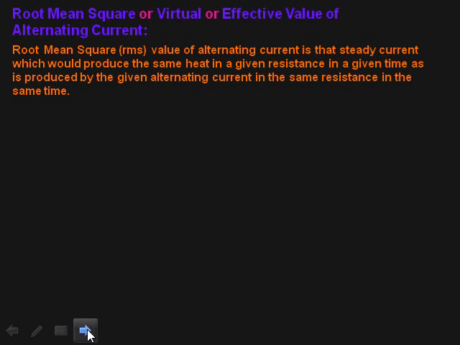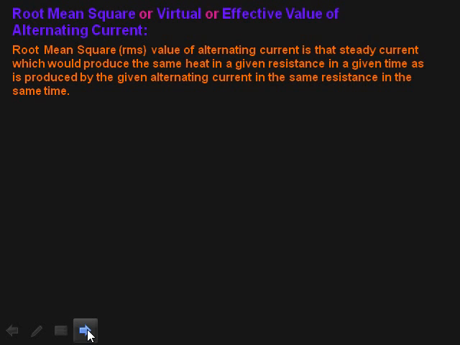Now, RMS value of current and voltage. RMS is called root mean square value, or it is also said to be virtual value, also said to be effective value. So all these three you are supposed to memorize: RMS value, virtual value, effective value.